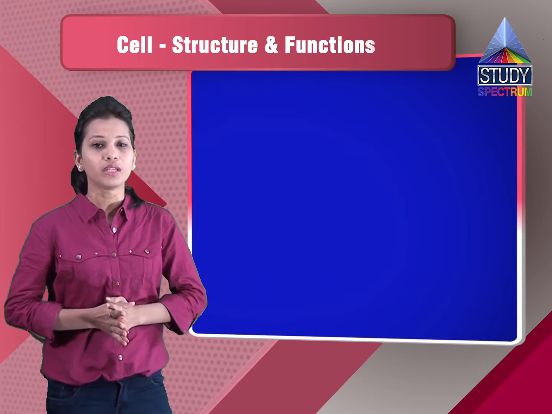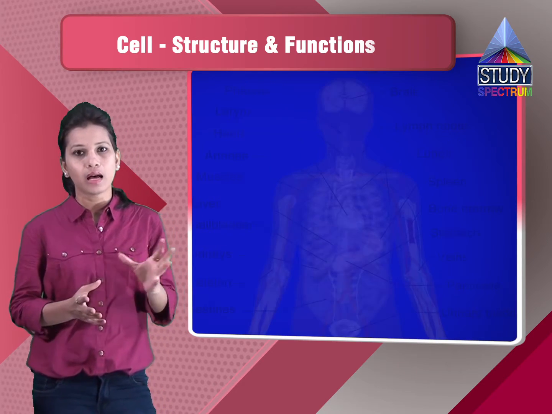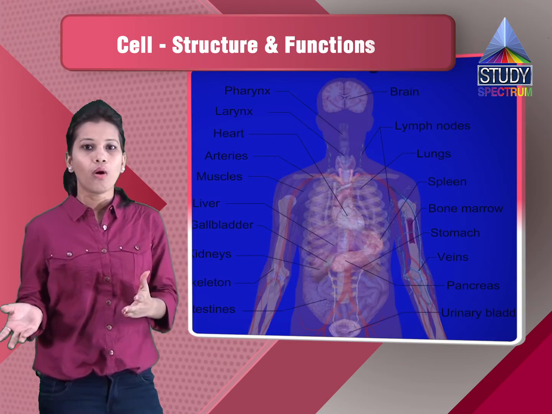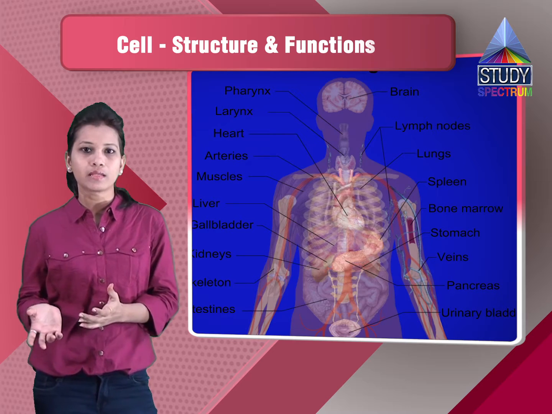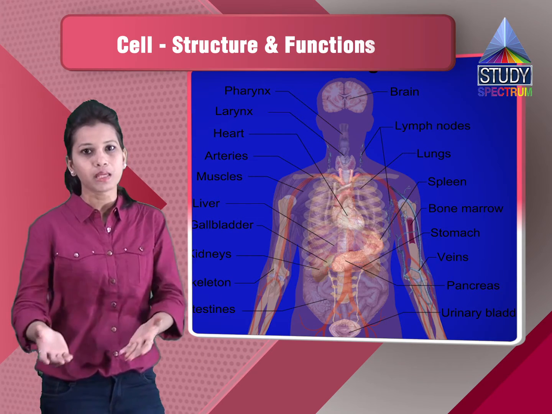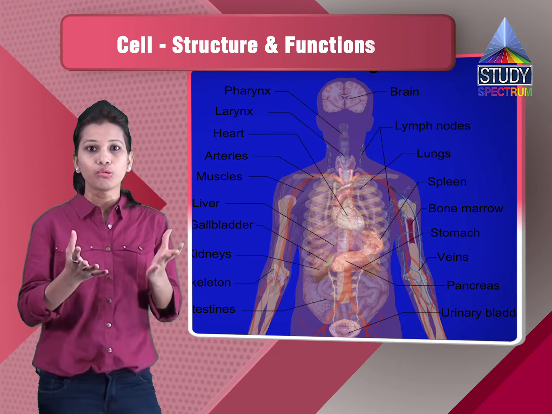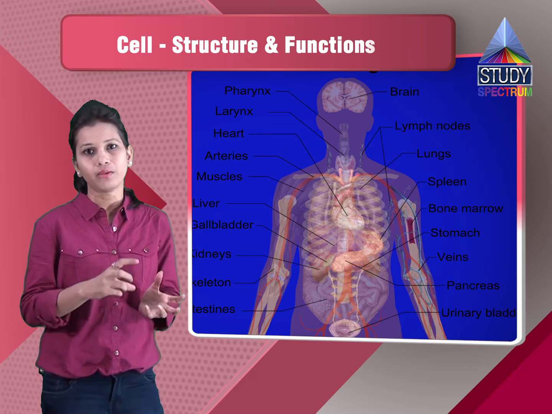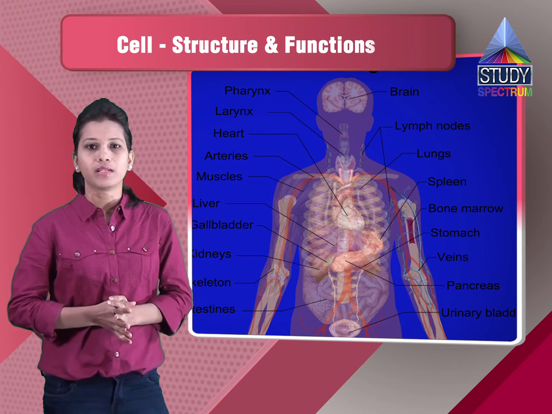The size, if you see, the unicellular organisms are not visible to the naked eye. Or else we can see the multicellular organisms which are easily visible to the naked eye. You can see human beings, you can see plants, animals and all. So you can observe the whole body which is formed by the various cells of the multicellular organisms.